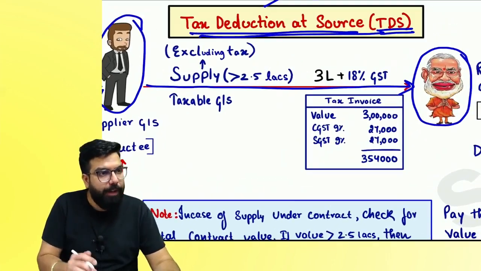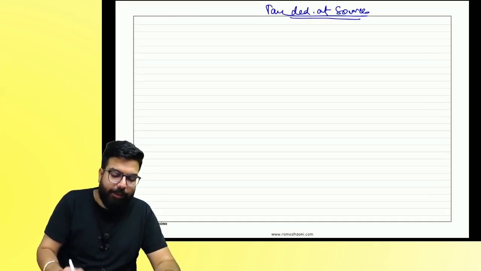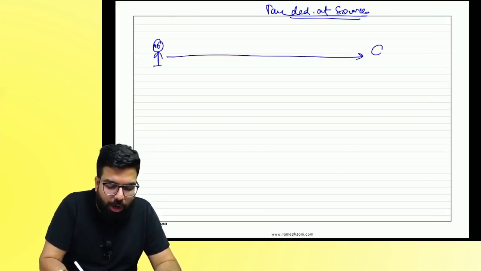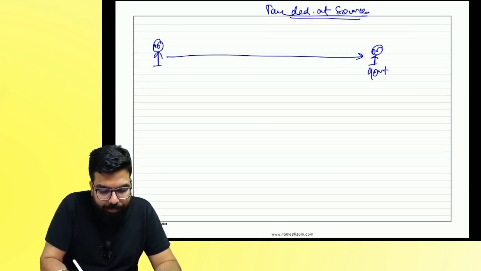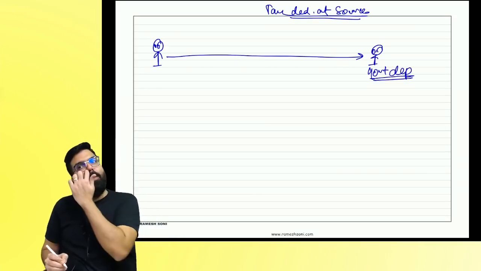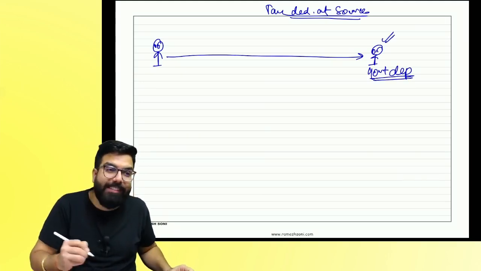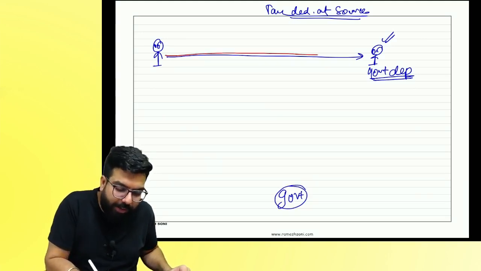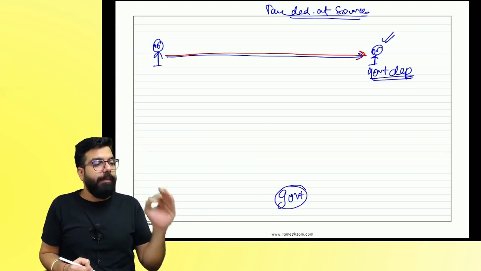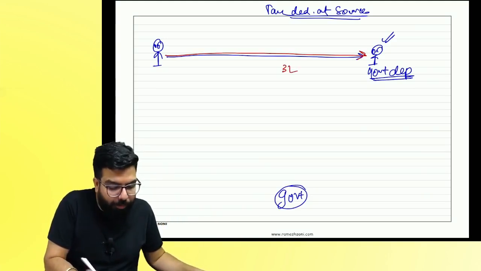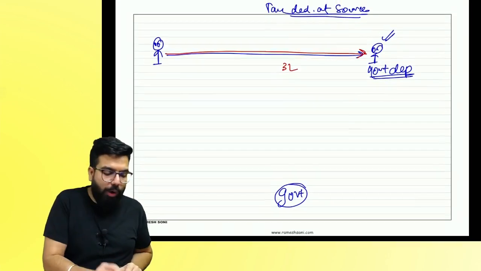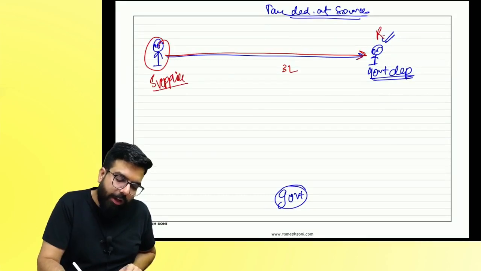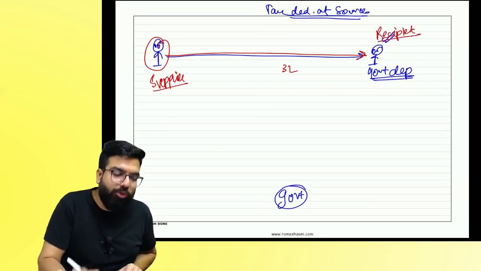There is a supplier. He supplied the goods to the government department. I'll explain it like this. Government departments have been instructed by the government that whenever a person supplies, for example, a supply of 3 lakh rupees, this is the supplier, who is the recipient? Government department. Then the government department should do what?